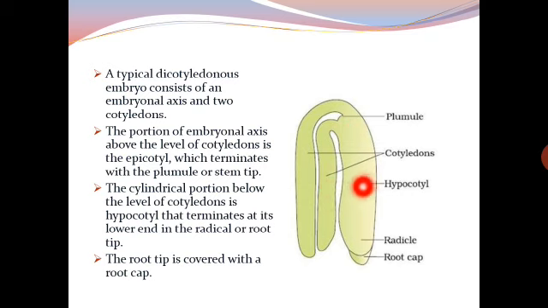I already explained to you all about the dicot embryo having two cotyledons, plumule, this is hypocotyl, radicle and the root cap. So, this is the structure of the dicot embryo. Diagram again is very important from the exam point of view. You have to practice the diagram of the dicot embryo.